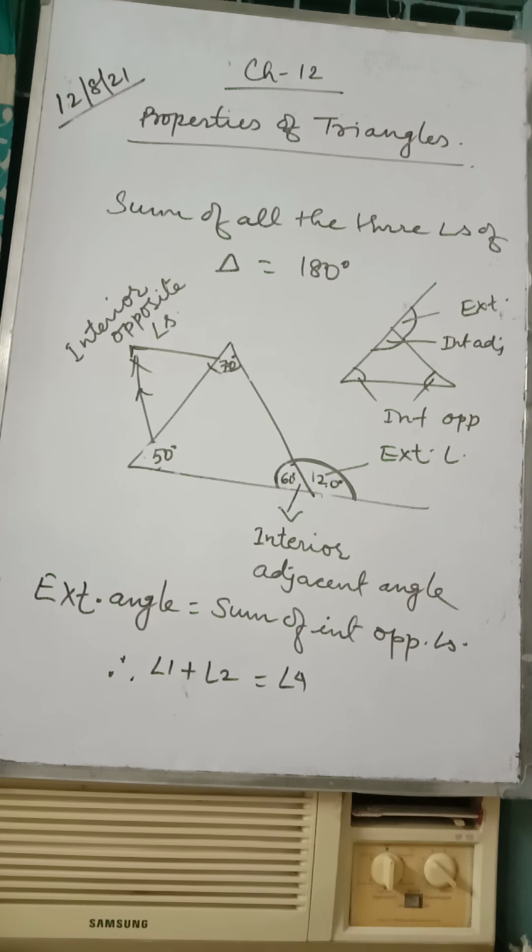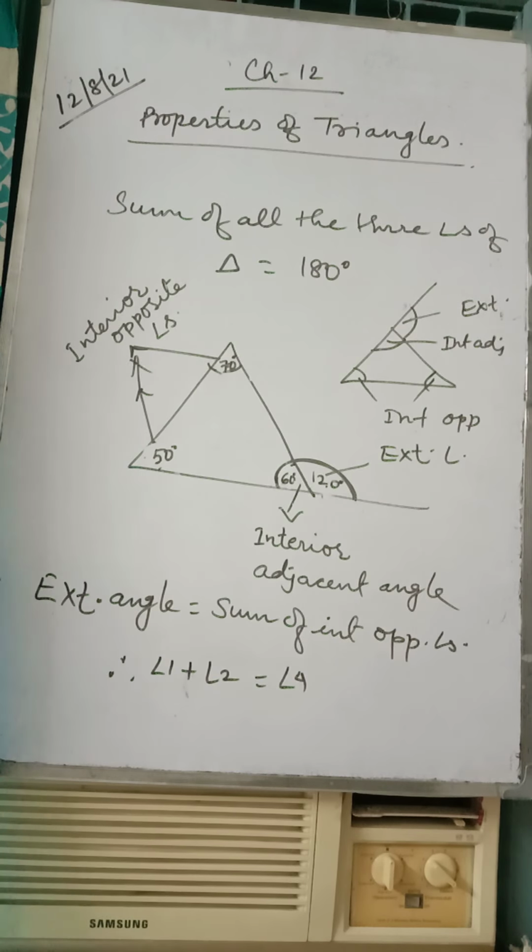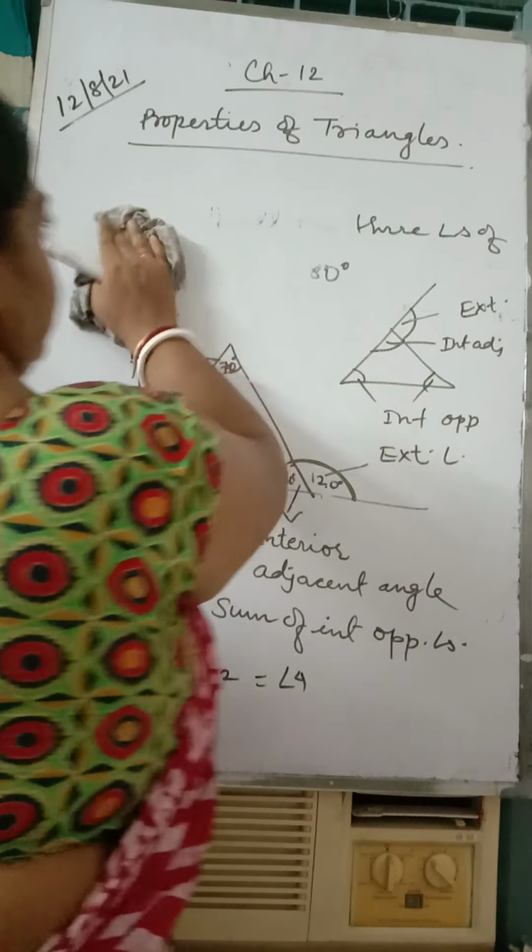I think this much is enough for these properties. Now come to the exercise. It says if the measures of two angles of a triangle are 52 degrees and 78 degrees, find the measure of the third angle. Now, exercise 12.1.